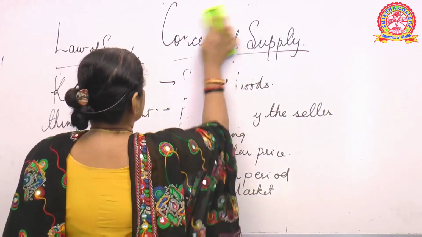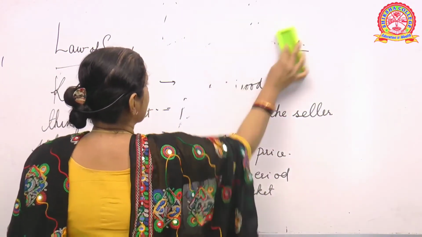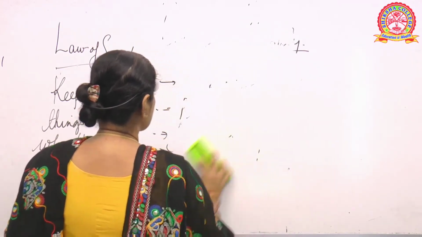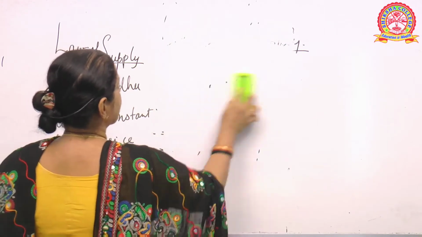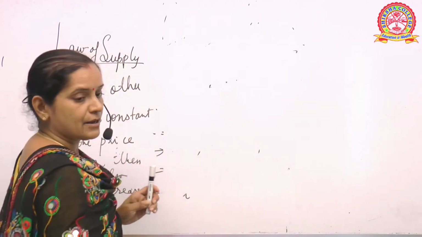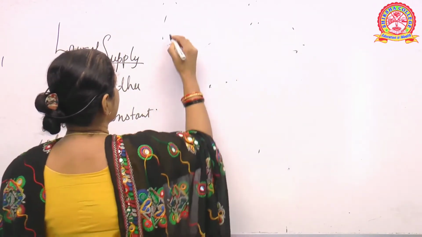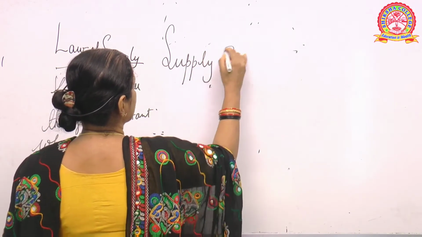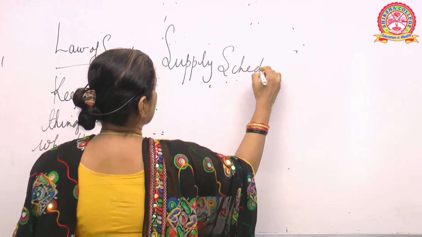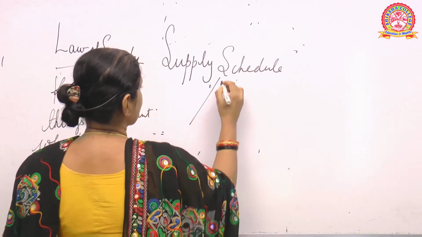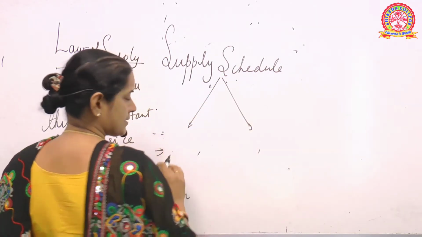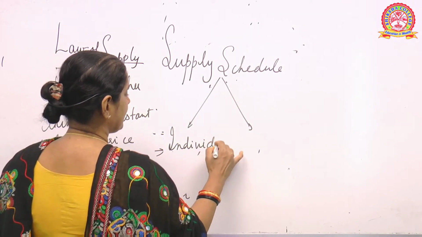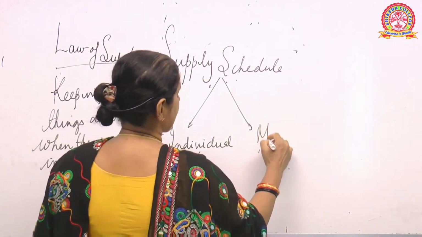Now let us discuss the supply schedule. Now supply schedule is again of two types, like a demand schedule. One is the individual schedule and one is the market schedule. Is it clear? One is your individual schedule, as we have discussed in the theory of demand, and another is the market schedule.